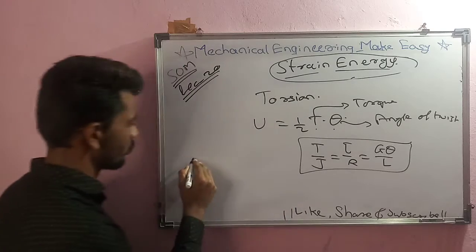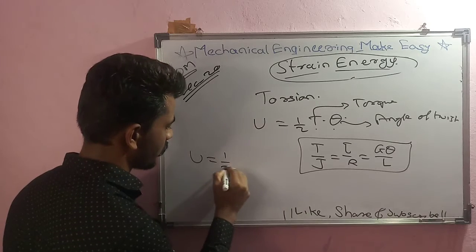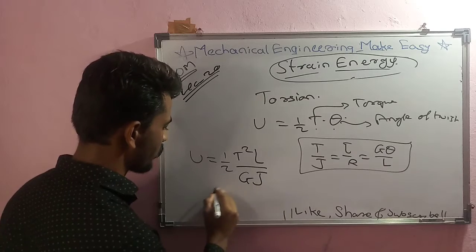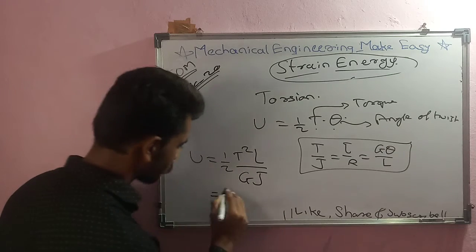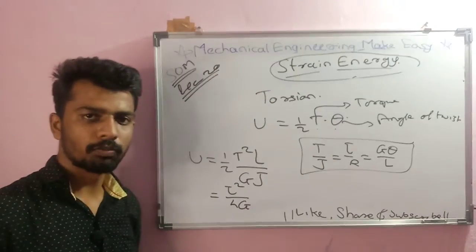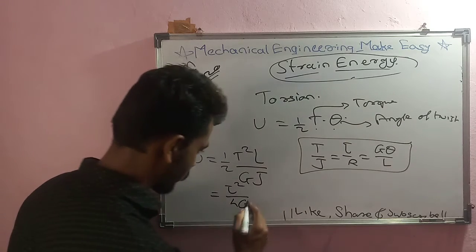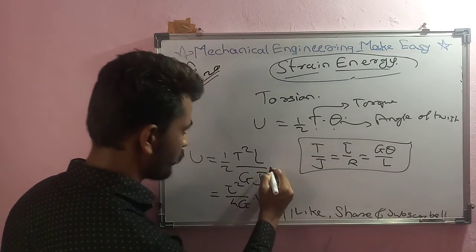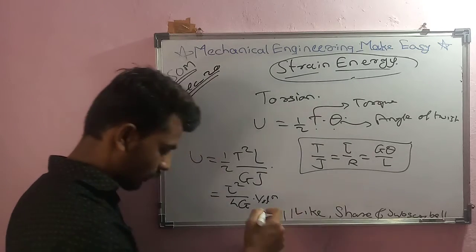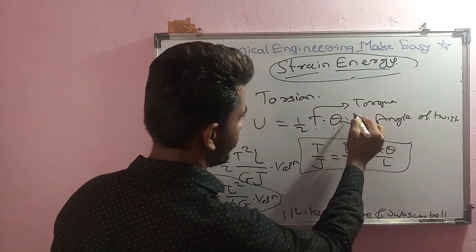That is nothing but U is equal to half T square L upon GJ. This is one formula, which is also equal to tau square upon 4G. This G is nothing but modulus of rigidity, and tau is nothing but shear stress, into volume, into volume.